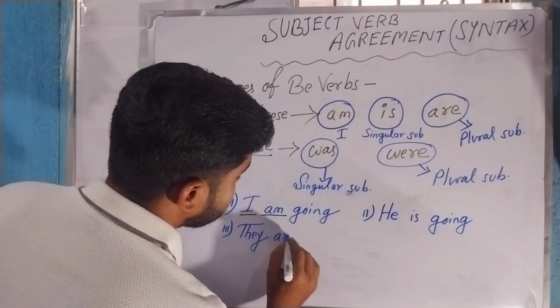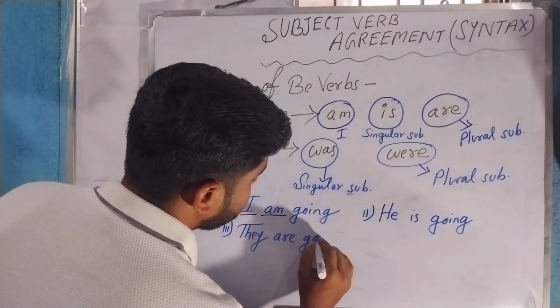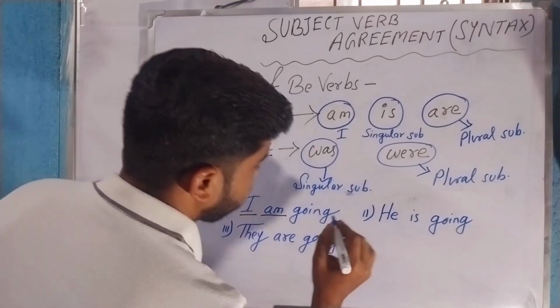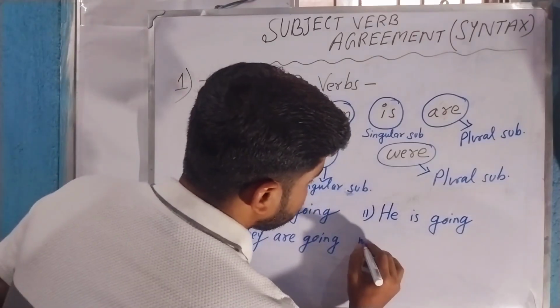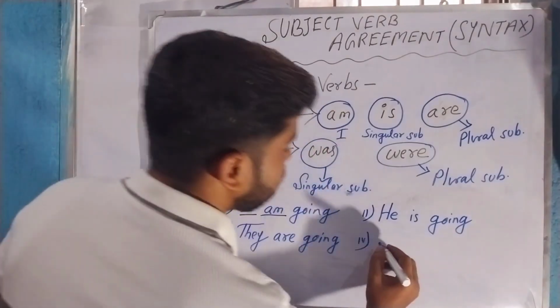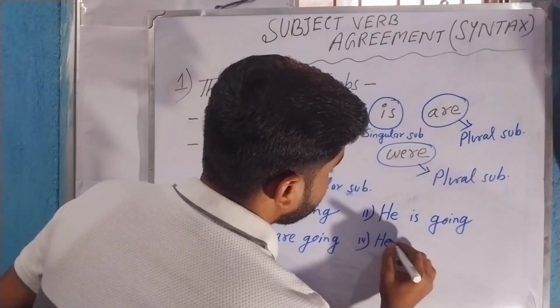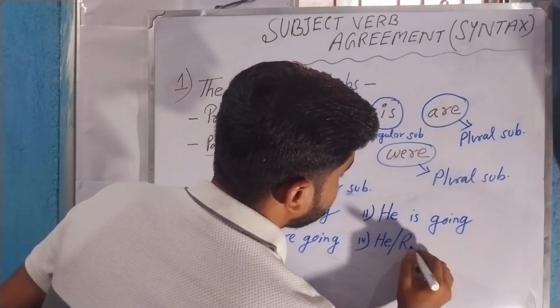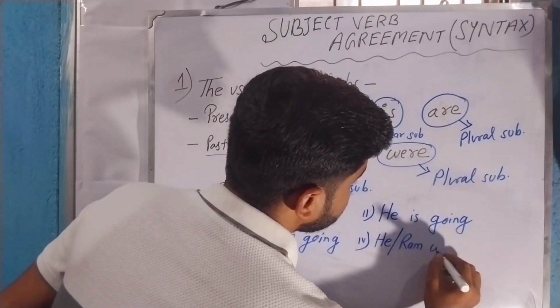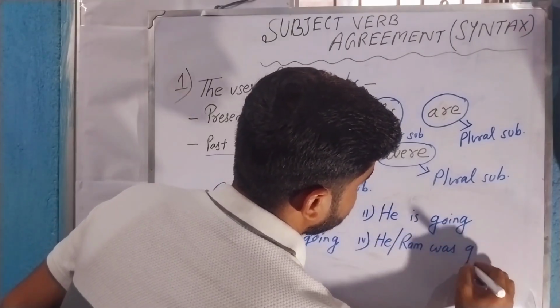And in the fourth example, we can use he or Ram was going.